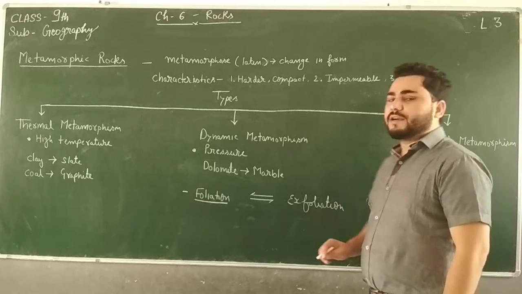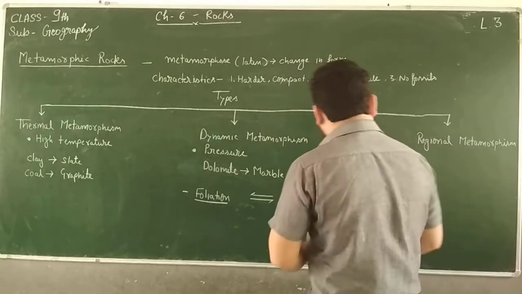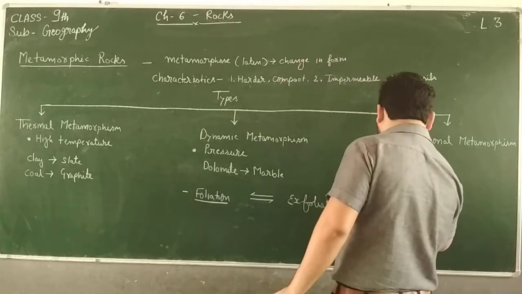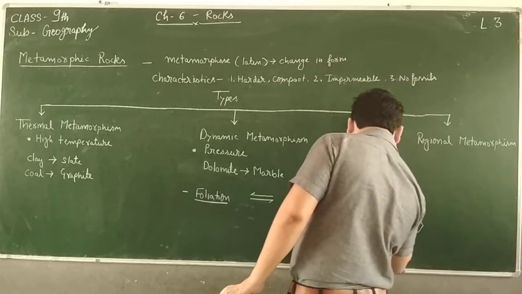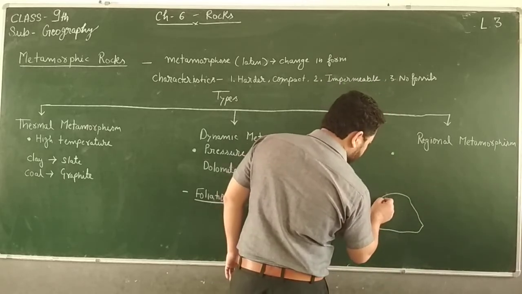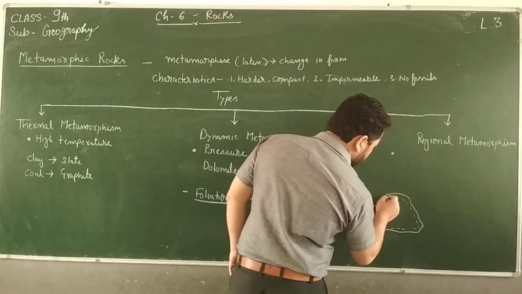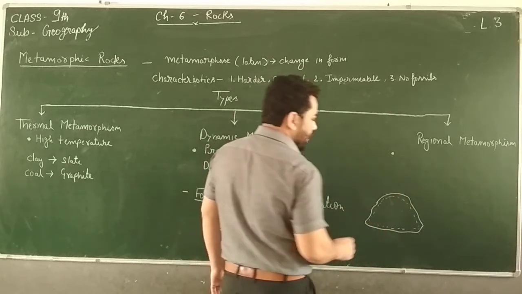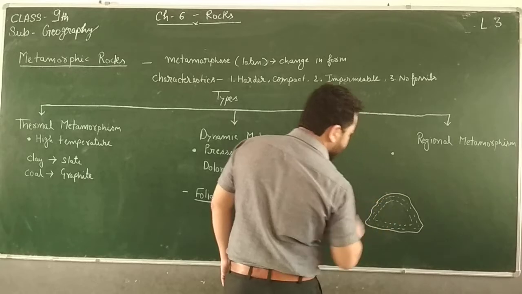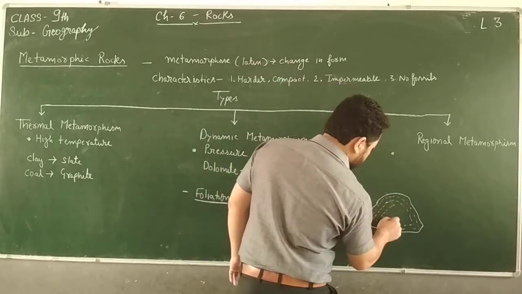If a disintegration of a rock is taking place in the form of layers, like suppose this is a rock here, and this much layer is getting exfoliated, disintegrated, and then this is getting disintegrated, and then this.